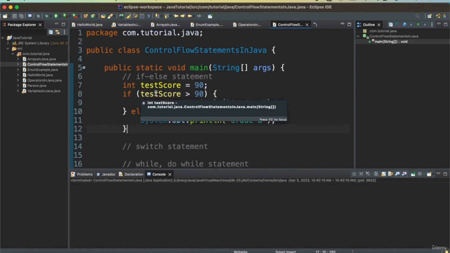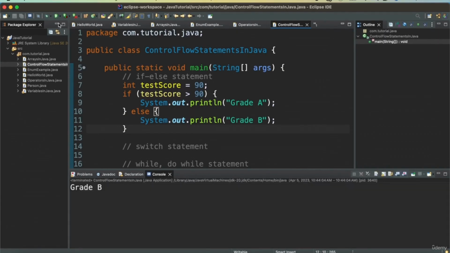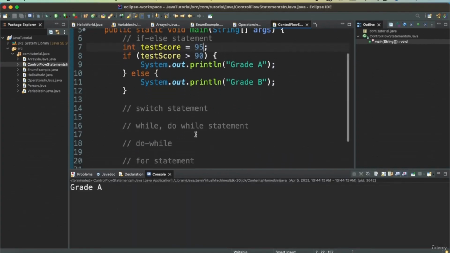So here, we are saying that if the test score is greater than 90, then we want to print grade A. Else, if test score is less than 90, then we want to print grade B. So let's run this, and we see that it is B. If I have a score as 95, and if I print this, then I get grade A.